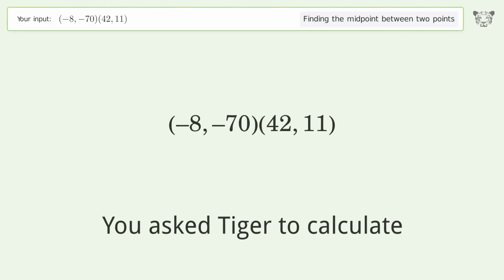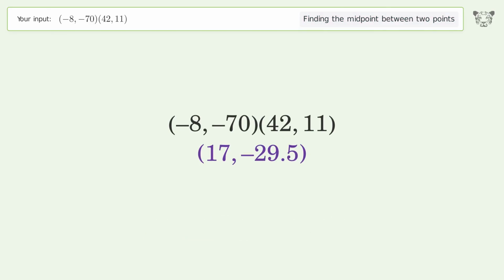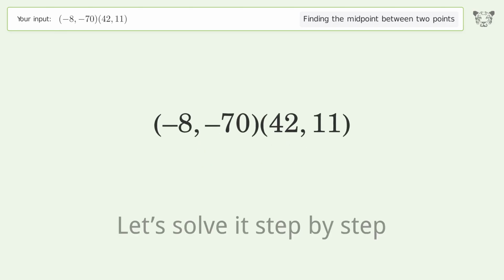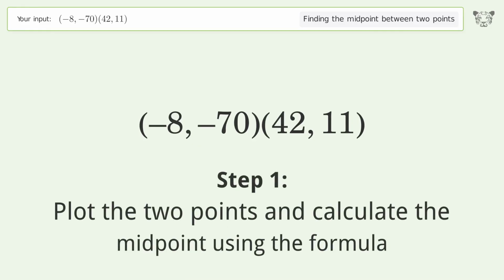You ask Tiger to calculate. This deals with finding the midpoint between 2 points. The midpoint between the 2 points is 17, negative 29.5. Let's solve it step by step. Plot the 2 points and calculate the midpoint using the formula.